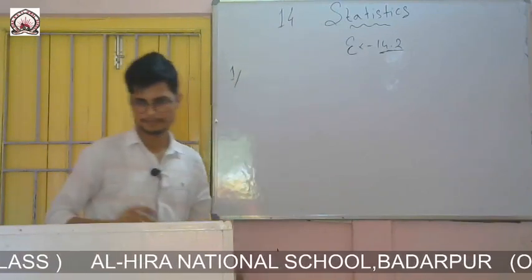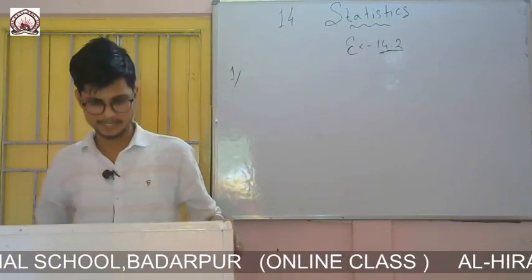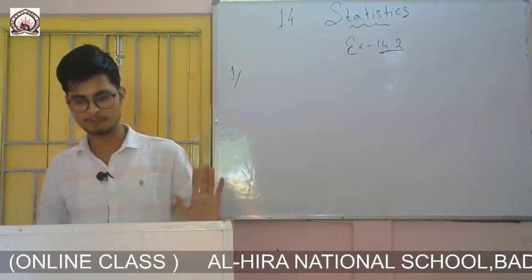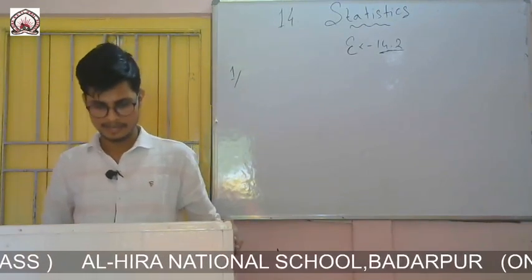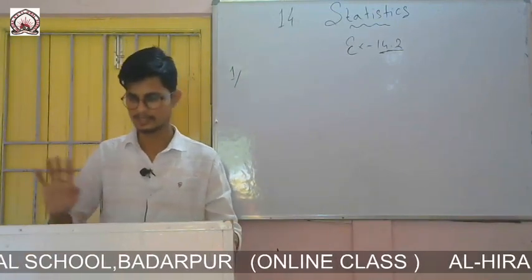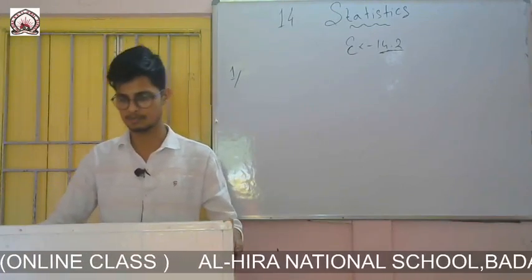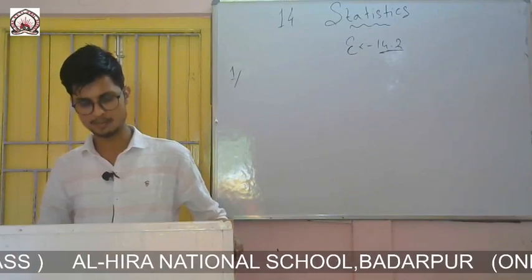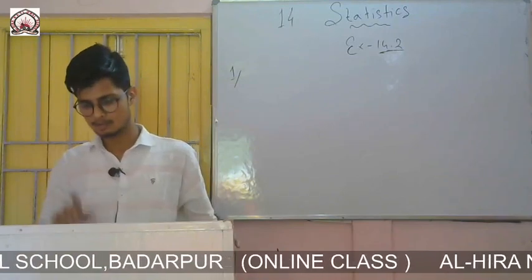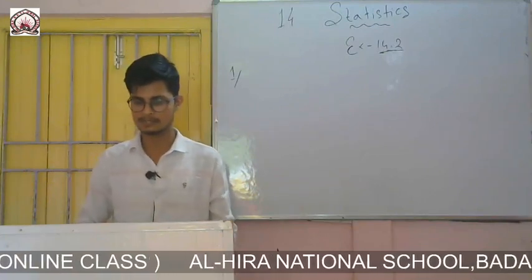Question number 1. Take out your book so that you can see the question whenever I read it. The blood group of 30 students of class 8 are recorded as follows. You see the data given: A, B, then O, then again O, like this. The blood groups of 30 students are given. The question is to represent this data in the form of a frequency distribution table, and to say which is the most common and which is the rarest blood group among these students.